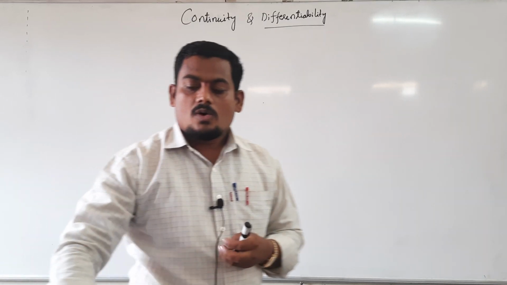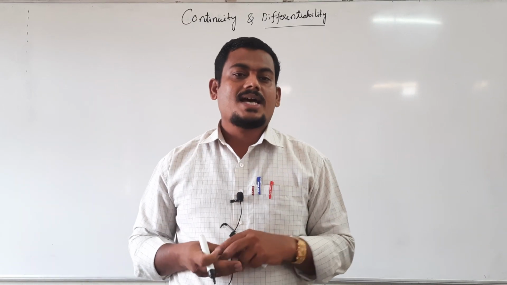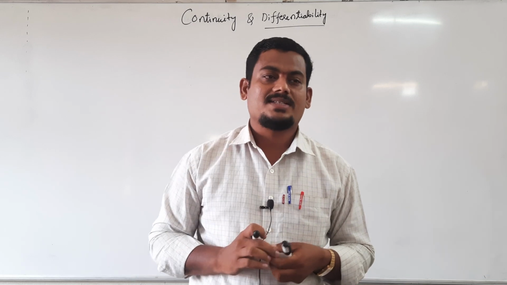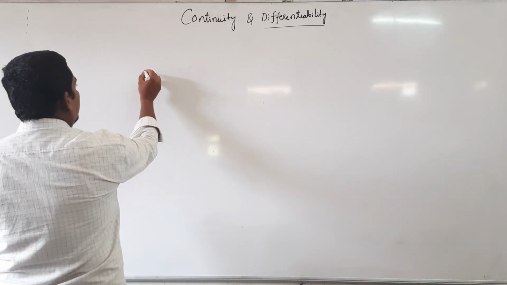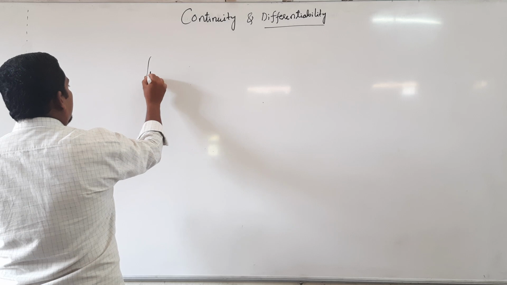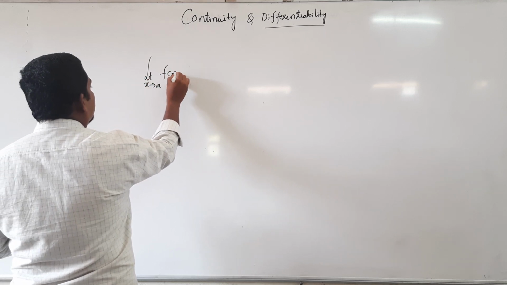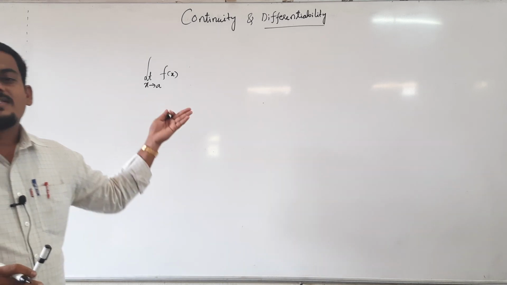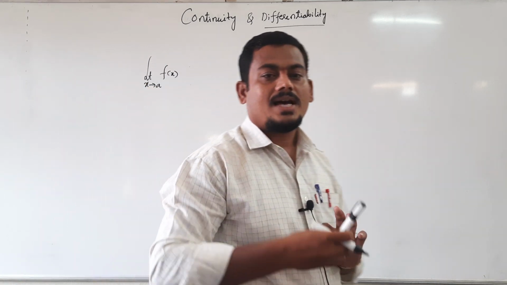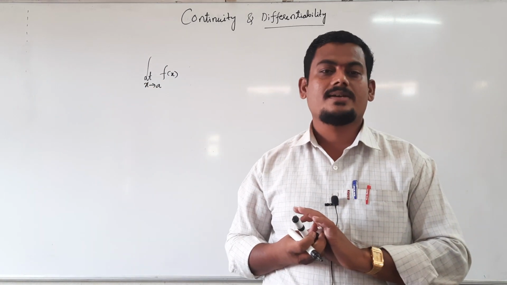Already you know when limit exists and when limit does not exist. For example, limit as x tends to a of f of x. When this limit is said to exist, already you learnt in first PUC, right?